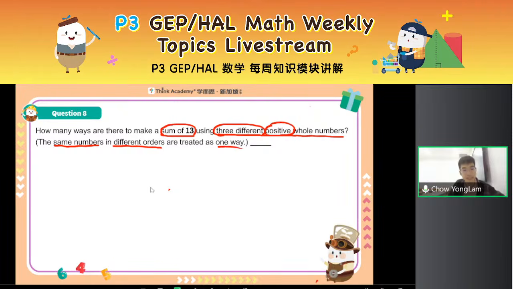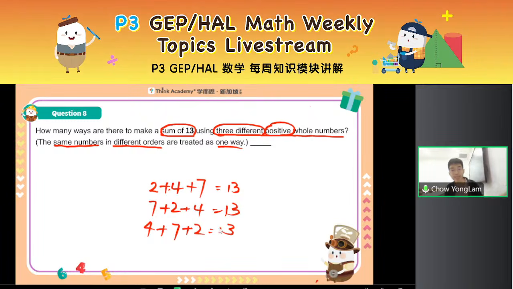In other words, for example, I have 2 plus 4 plus 7 equals 13. I have 7 plus 2 plus 4 equals 13. I have 4 plus 7 plus 2 equals 13. Wow! These are 3 ways, right? However, I am using the same numbers in each way to form the sum, so they are counted as the same.